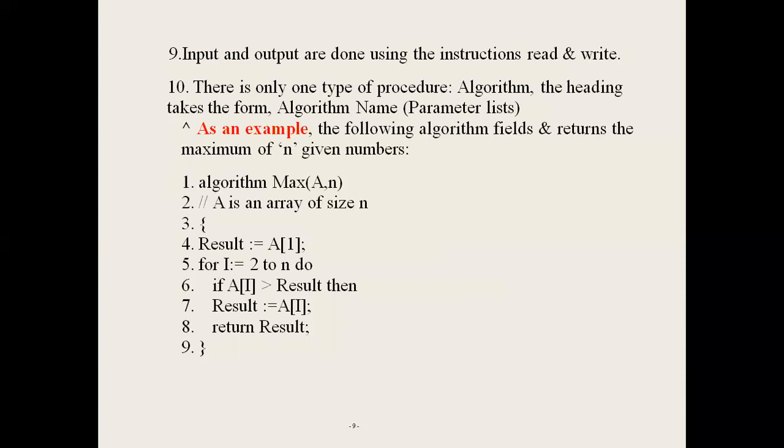And second, the double slash: a is an array of size n. It represents a comment line. Next, the third one, the open brace. The open brace as the third statement and the closing brace as the ninth statement represent the block of statements.